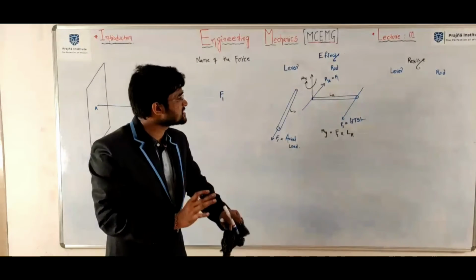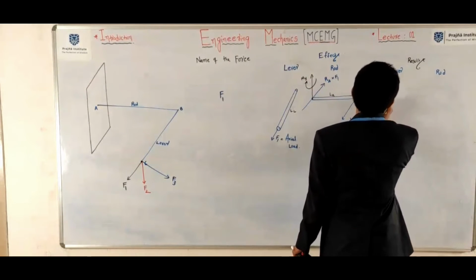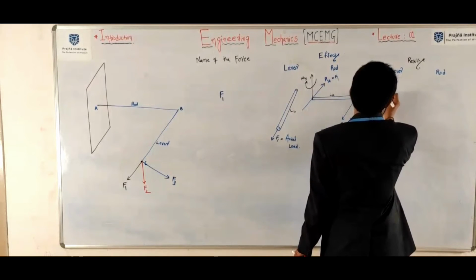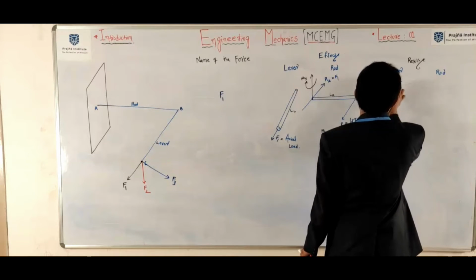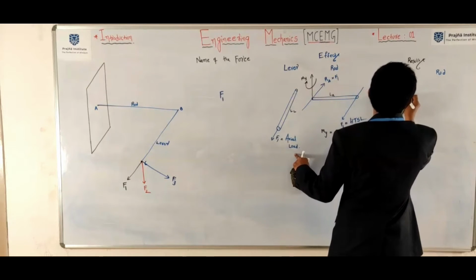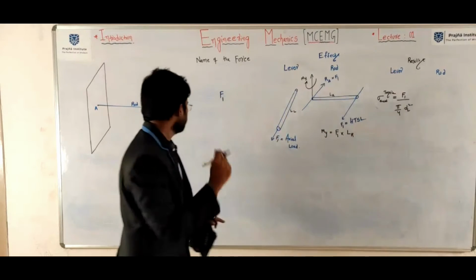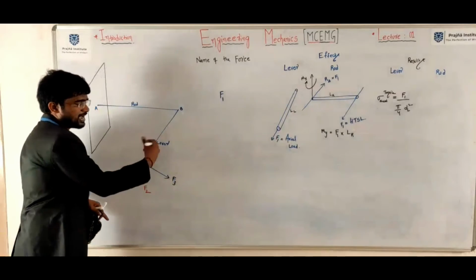What is the result of this? Axial tensile stresses induced in the lever, equal to F1 by pi by 4 d square, where d is the diameter of the lever.